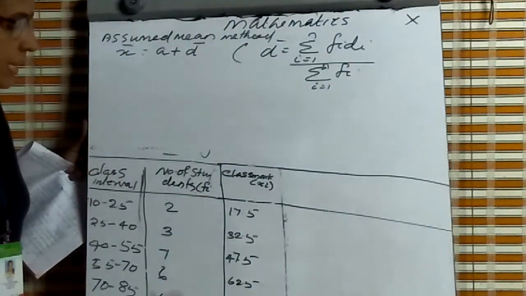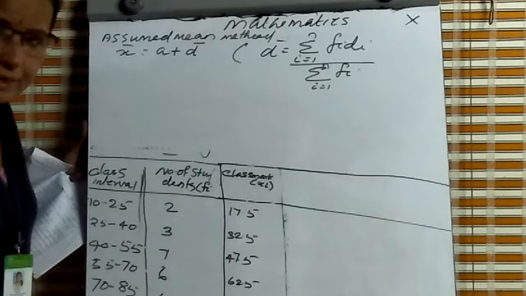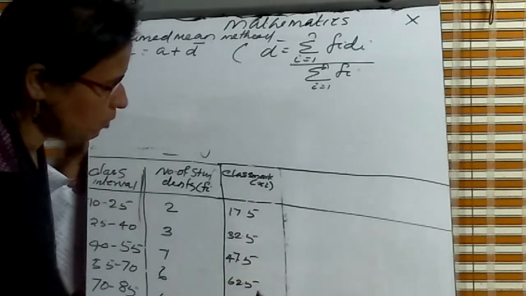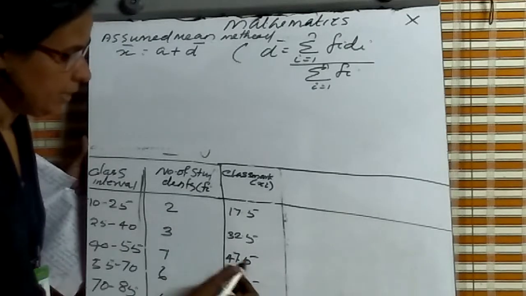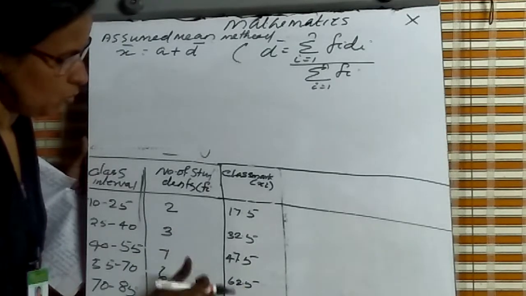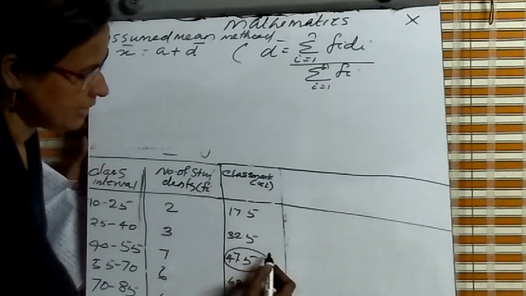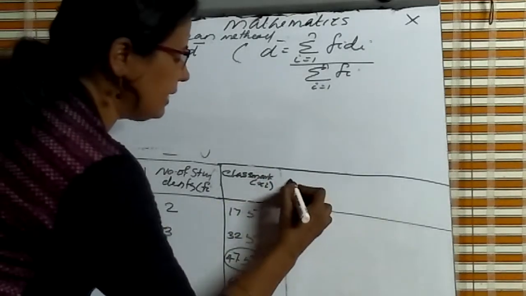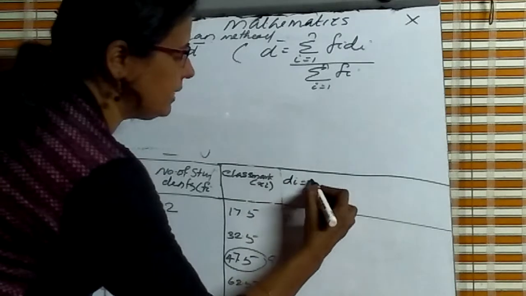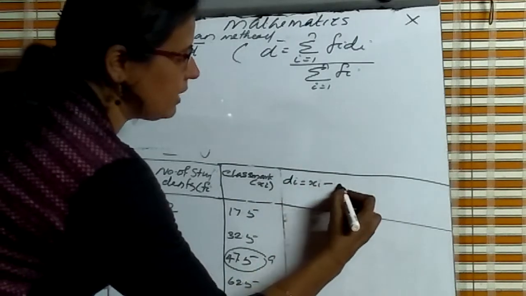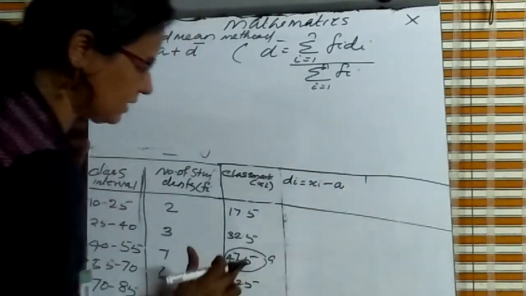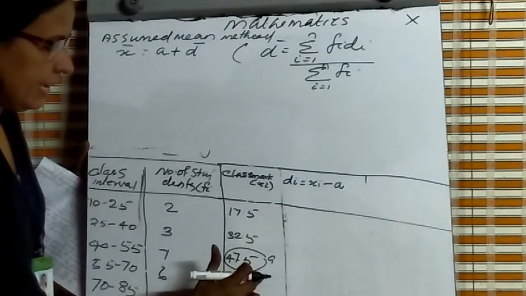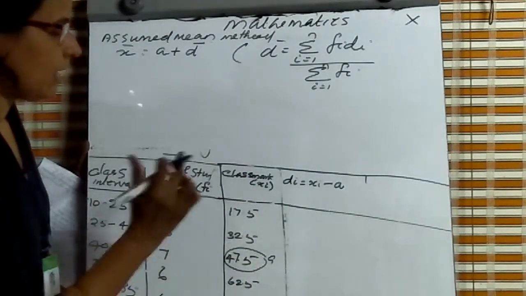We assume any one of these as the mean. We always take the middlemost. Here there are 2 middlemost, so I take this as A. This is the assumed mean. Then Di, this column is Di is equal to Xi minus A, where Xi is the class mark and A, 47.5, is the assumed mean.